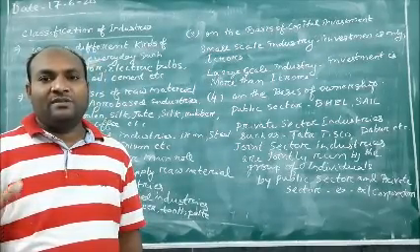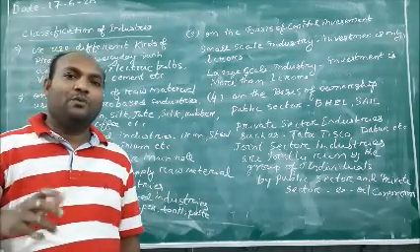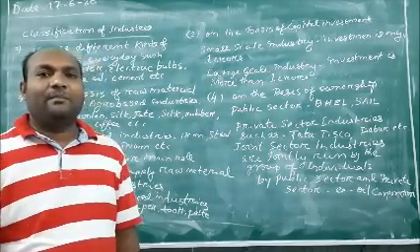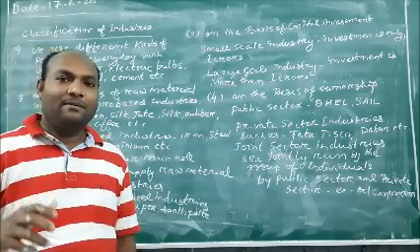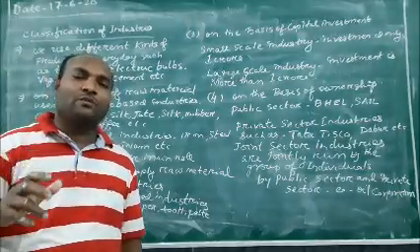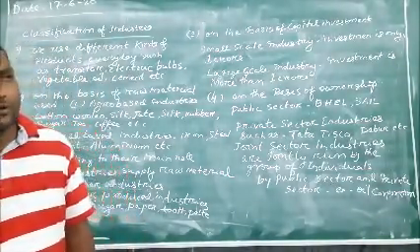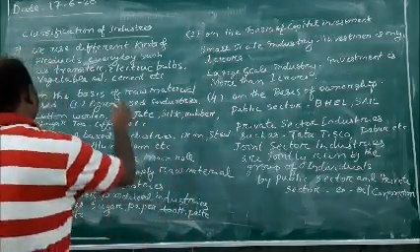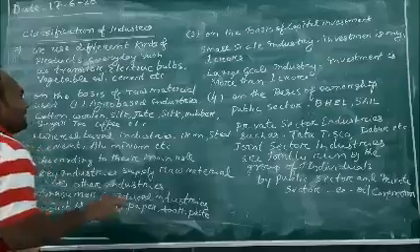Today, as soon as the industrial revolution happened, we are seeing different kinds of products and materials which are available in our society, and all these products come from industry only. So today we shall be learning about the classifications of industry.